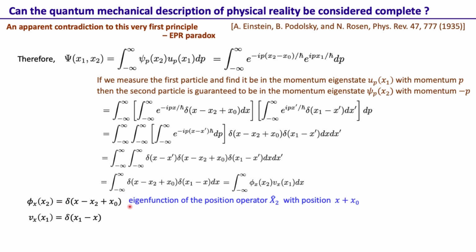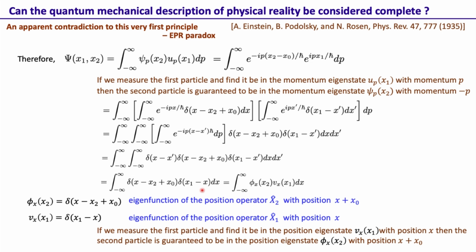This we had seen when we were discussing the position eigenket. And this delta of x1 minus x is essentially the eigenfunction of the position operator of the first particle with eigenvalue x. These are the two eigenfunctions we get. Again, this is an integral over dx. That means we are representing this state as a superposition over this x.